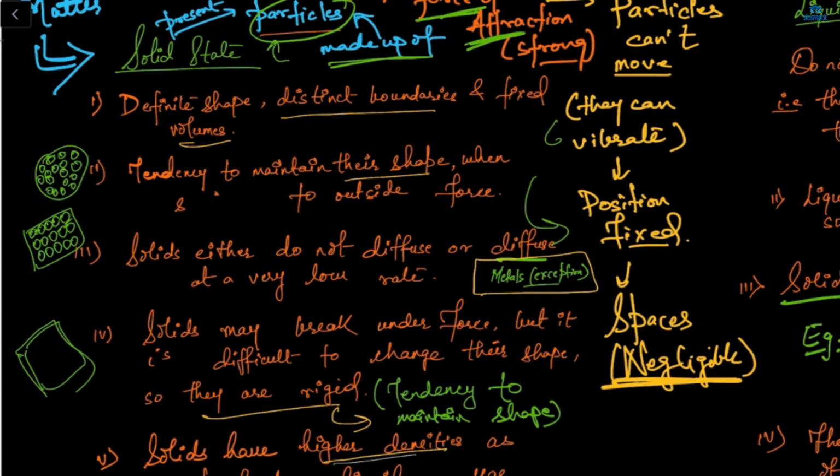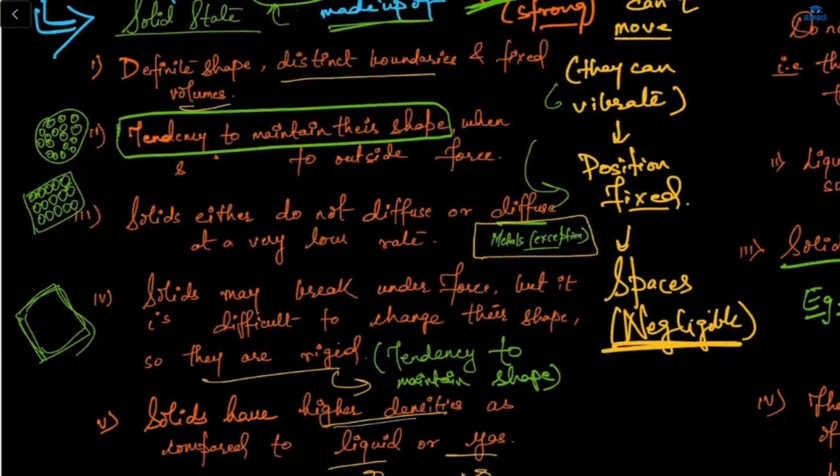Solids have a definite shape, distinct boundaries, and a fixed volume. The pen which you are holding is also a solid because it has a shape and a fixed volume. Solids have a tendency to maintain their shape. Solids either do not diffuse or diffuse at a very low rate.